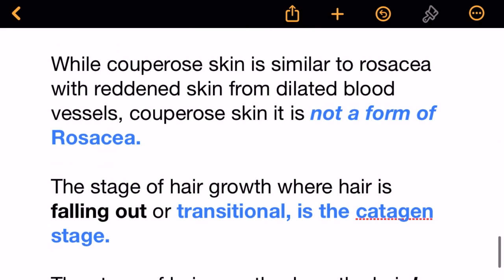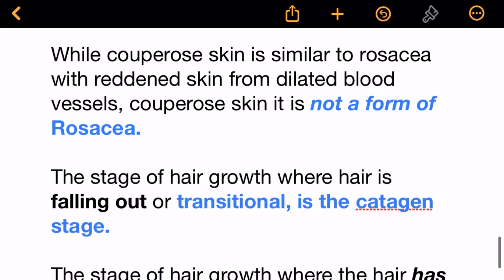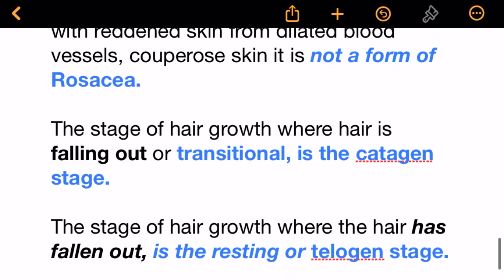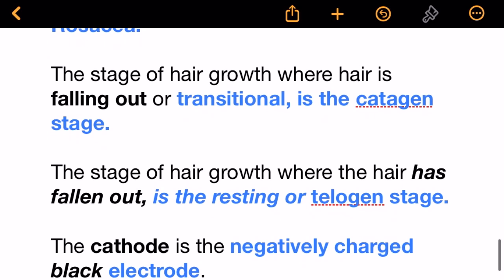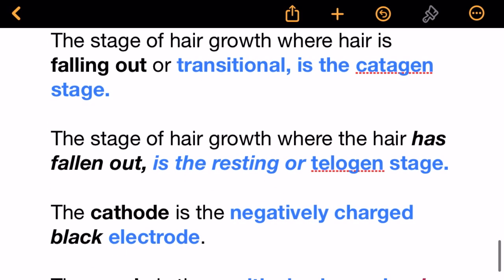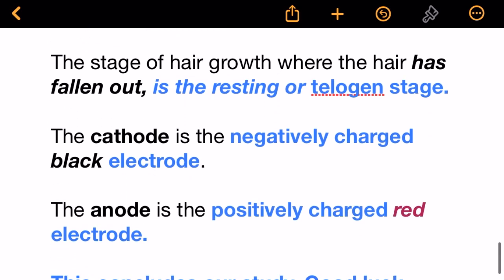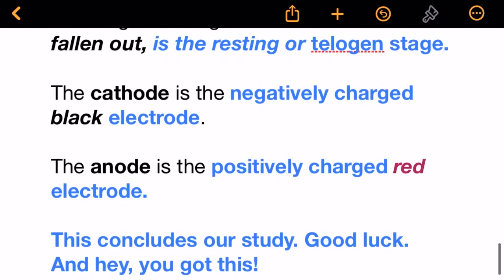The stage of hair growth where hair is falling out, or transitional, is the catagen stage. The stage of hair growth where the hair has fallen out is the resting or telogen stage. The cathode is the negatively charged black electrode. The anode is the positively charged red electrode.